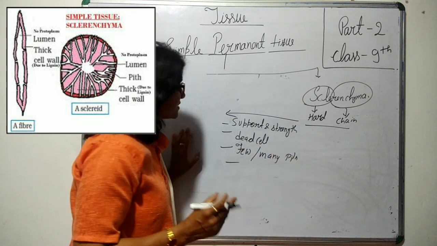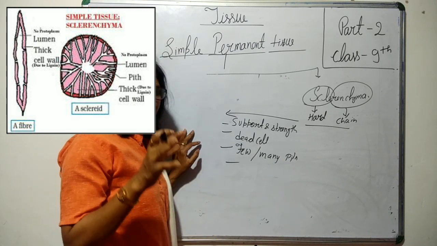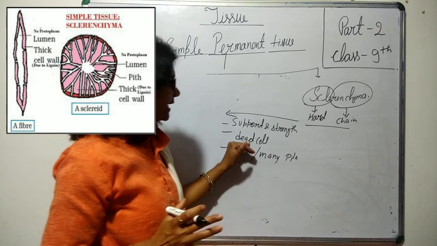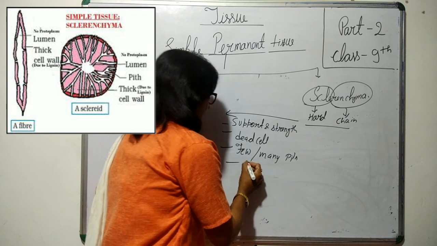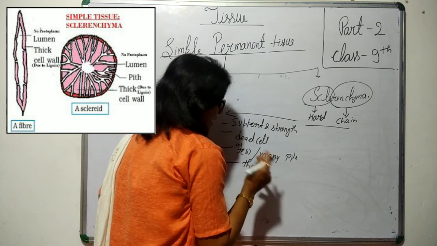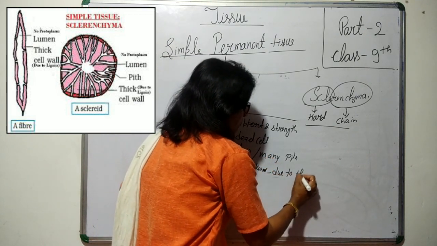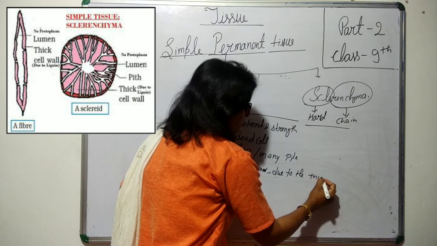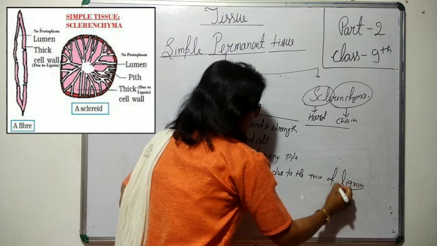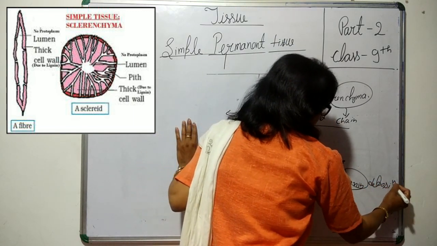And the cell wall is highly thick. Their protoplasmic material is obviously absent because they are dead cells. The cell wall is thickened, or the whole cell material is also thickened, due to the presence of, it is very important, lignin deposition. Okay.